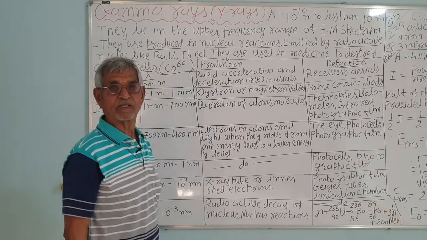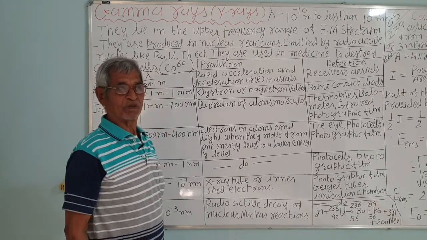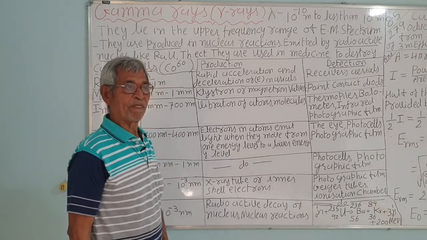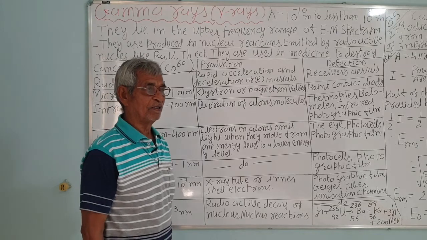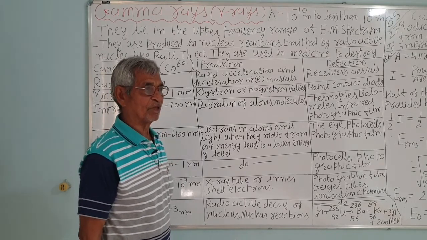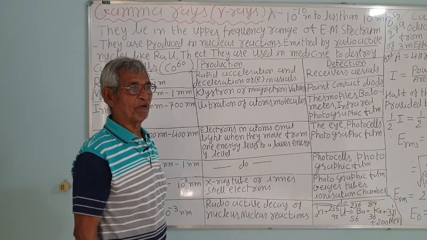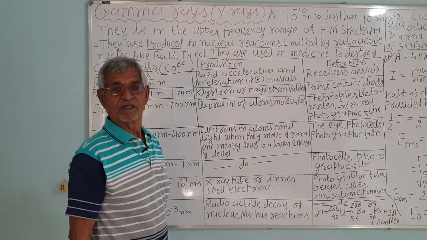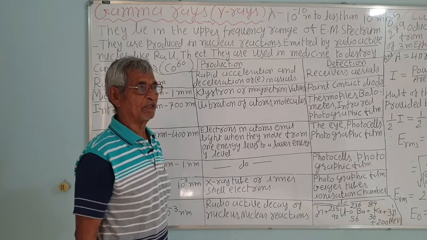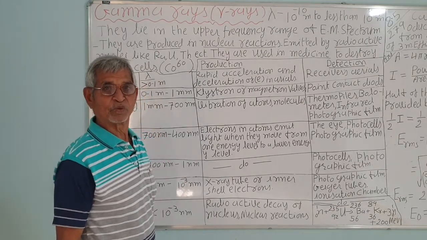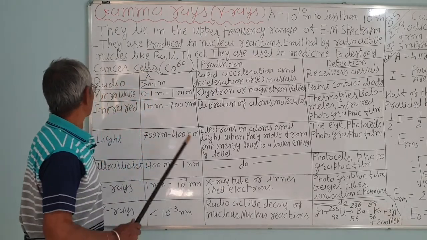If they emit the gamma rays, there is no change in the mass or the charge. If, say, uranium emits the beta ray, beta ray is negatively charged, so the charge will increase by 1 and mass will not change because the beta electron has negligible mass. It is just like a stream of electrons. For alpha rays, there will be a decrease in the atomic number by 2 and atomic mass by 4. That is, the alpha particle has charge 2, positive charge, and mass 4. It is a doubly ionized helium atom.